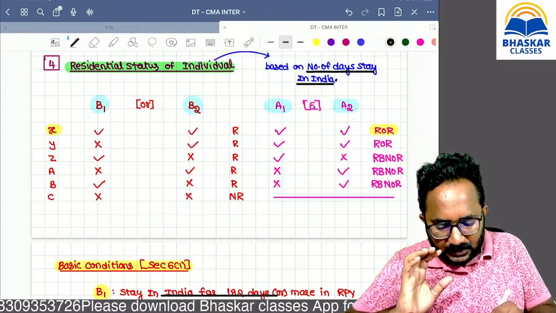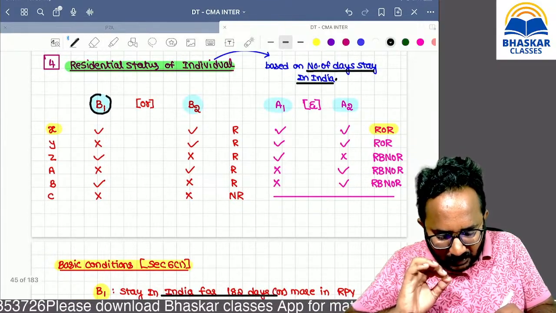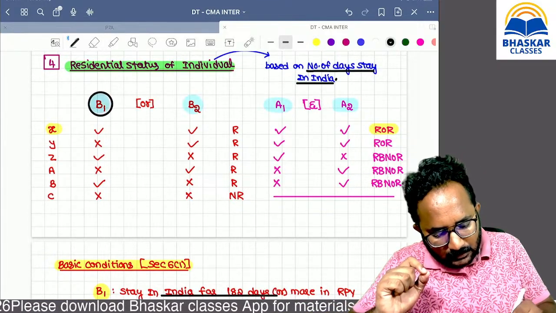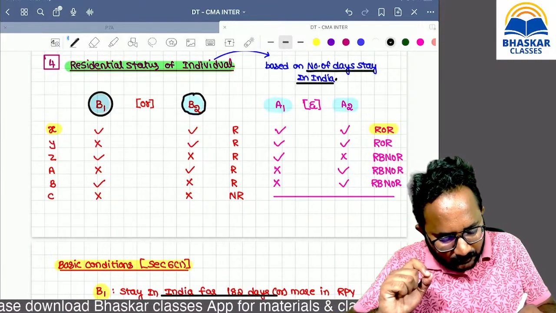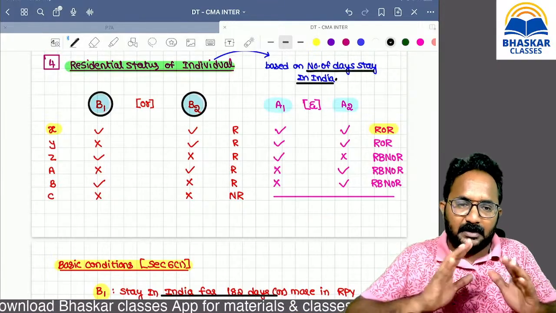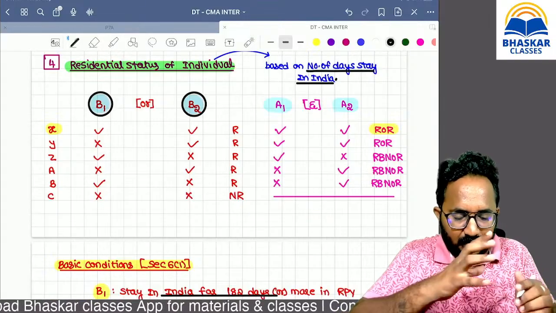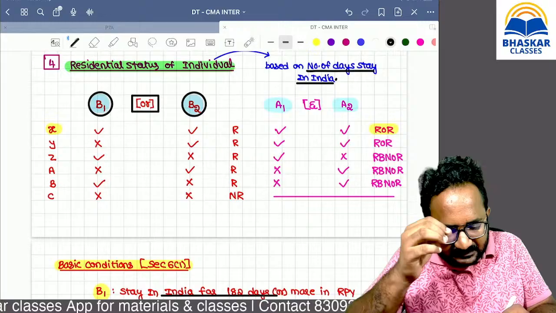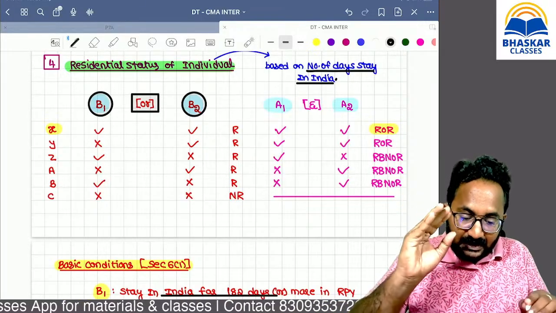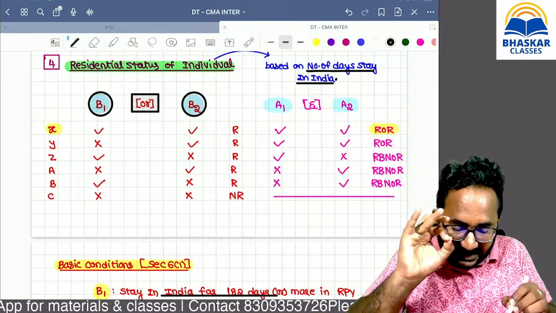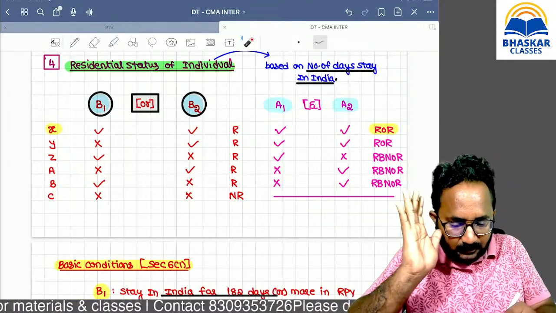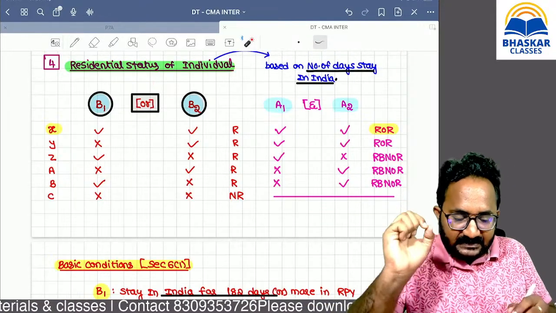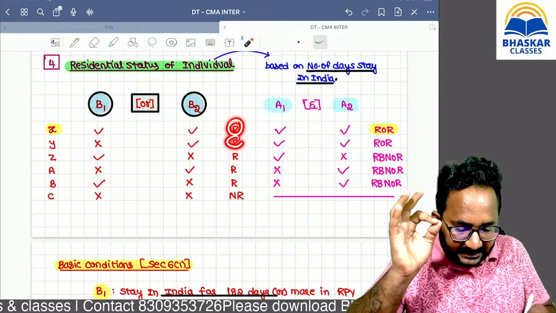First I give basic condition 1 or basic condition 2. What do you mean by B1 and B2? Basic condition 1 or basic condition 2. If any one of the conditions is satisfied, the conjunction is 'or', the answer is resident.